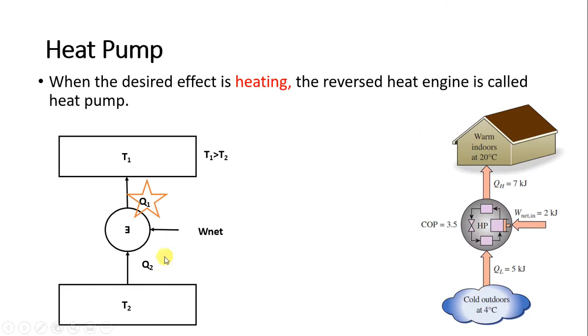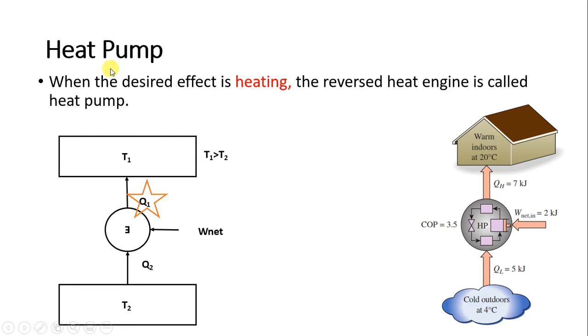Next, we had seen the heat pump. In the case of the heat pump, again one diagram is given. This T2 will be the low temperature and this T1 will be the high temperature. Now in the case of an engine, we say T1 is the source and T2 is the sink. But in the case of the refrigerator and heat pump, we say T1 is the high temperature reservoir and T2 is the low temperature reservoir. Basically, in a heat pump, heat is taken from the low temperature reservoir with the help of work, and that heat is supplied to the room.